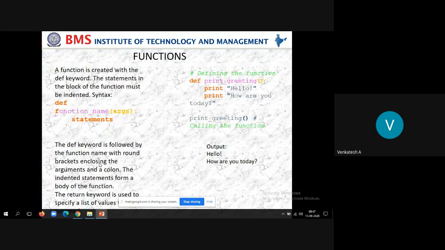Now we will see how to write functions in Python. First let us see what a function is. So far we have studied many programming languages like C, C++, Java, and so on, and in every language we have written functions. In object-oriented programming, we call them methods. So what is the whole idea of writing these functions? Why do we need to write functions?